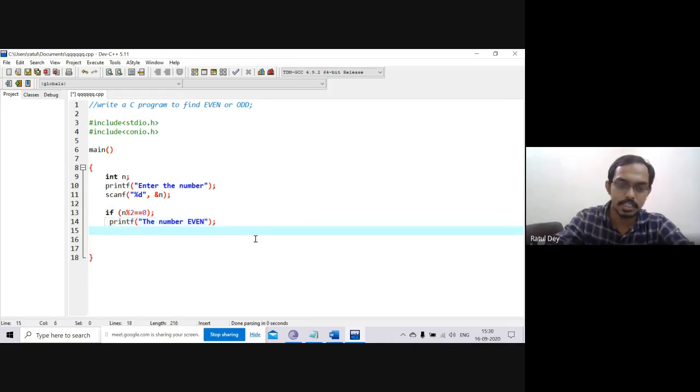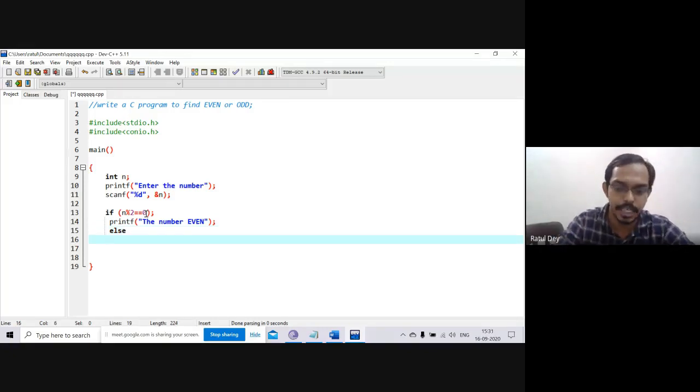And next, else. That means this is not equal to 0. That means the remainder is 1, 2, 3, 4, any value, not 0. Now at that time it will print printf, odd number.